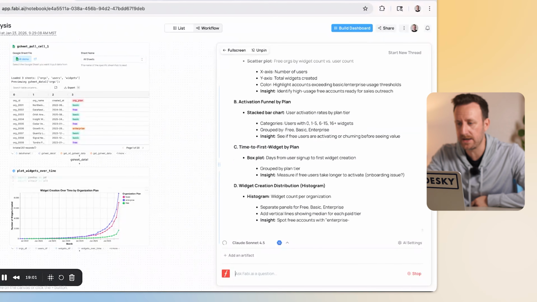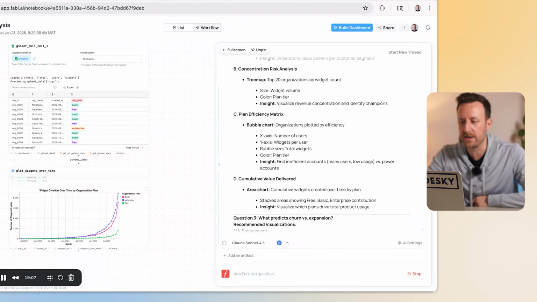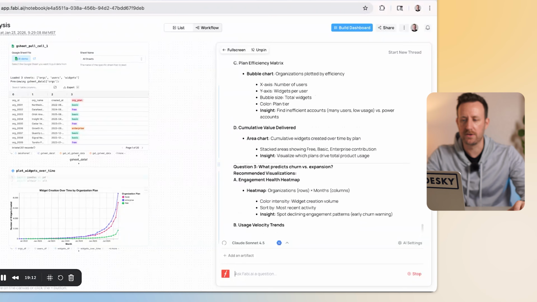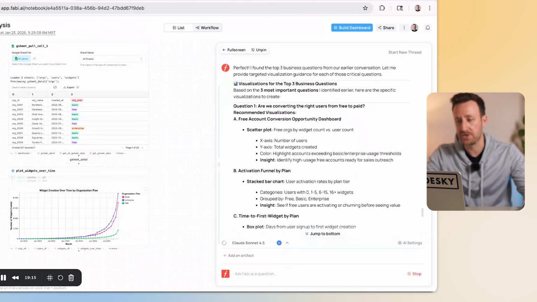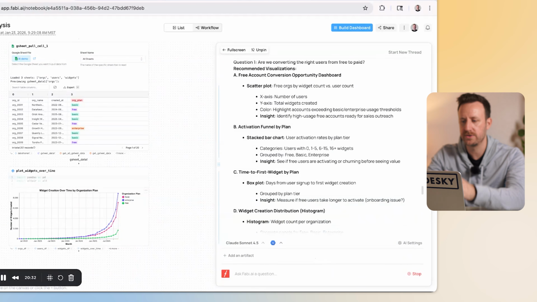So we have a scatter plot, stacked bar chart, box plot, histogram. It's being very thorough here, which I like. It's giving me multiple charts we can create for each business question, essentially. Okay, let's do this. Let's create the stacked bar chart answering question 1.